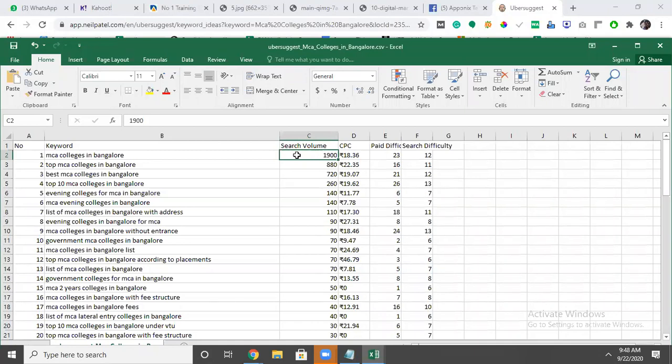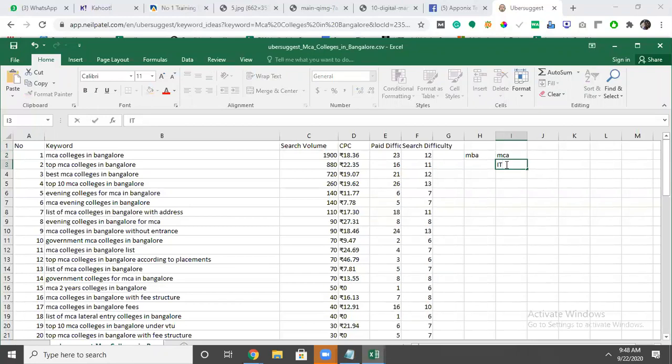I will tell you the reason, what is the difference between MBA and the MCA. Those who have completed MCA want to work only in the IT industry.